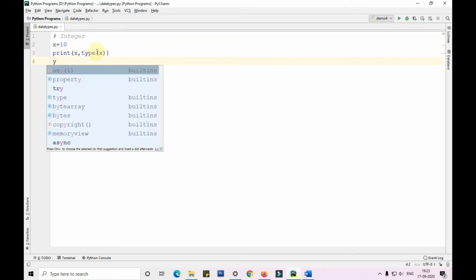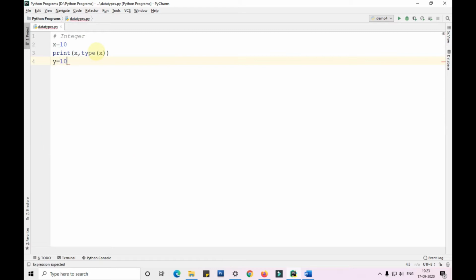Then y is equal to 10.5. So now this is the integer and this is the float.